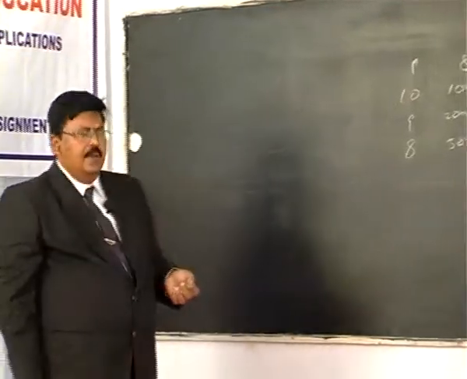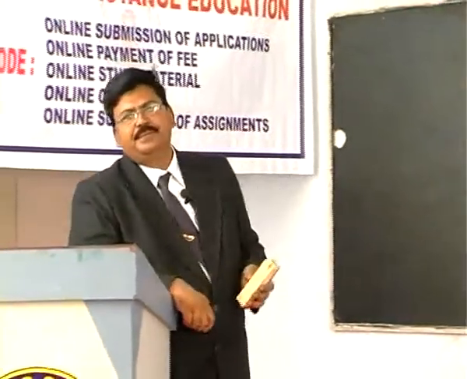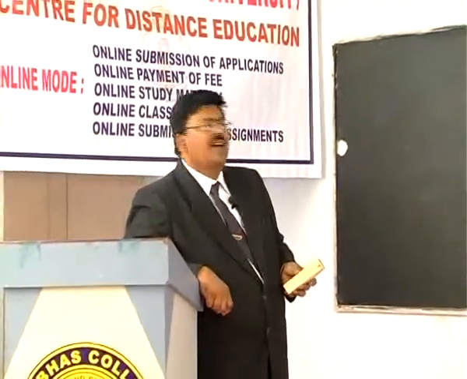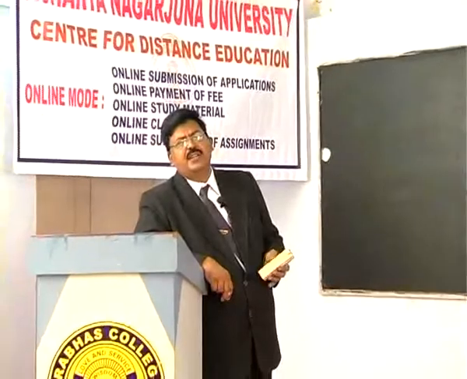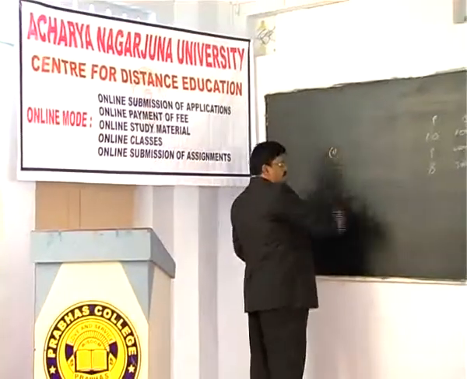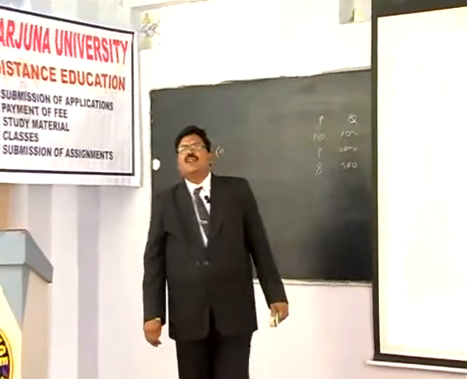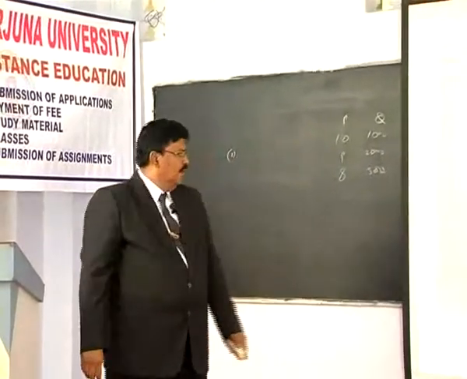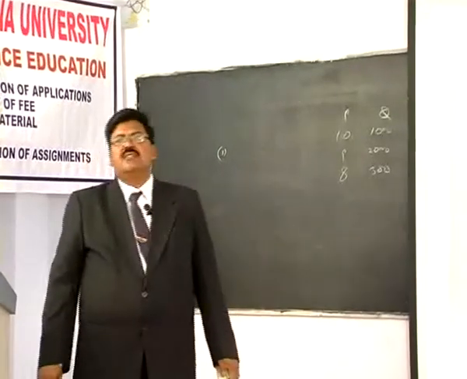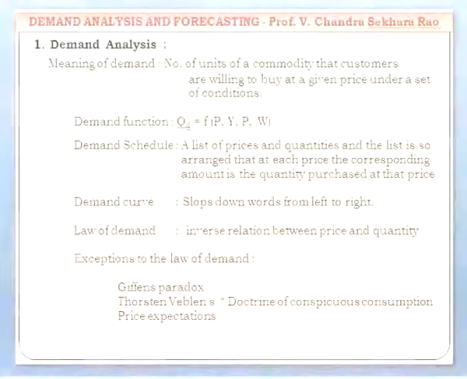Okay. Now let us see what the exceptions to the law of demand are. There are three possible exceptions to the general rule. One is Giffen's paradox, the second one is Thorstein Veblen's doctrine of conspicuous consumption, and the third one is price expectations of people. Let us discuss these three in detail.